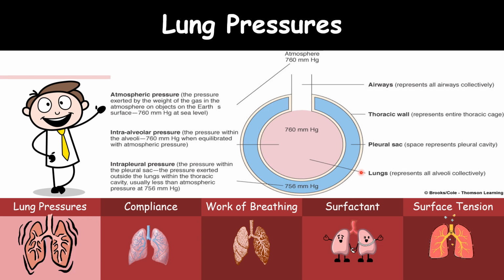Usually that will be less than the atmospheric pressure. That is only 756 millimeters of mercury. So these are the three important pressures that you have to know.